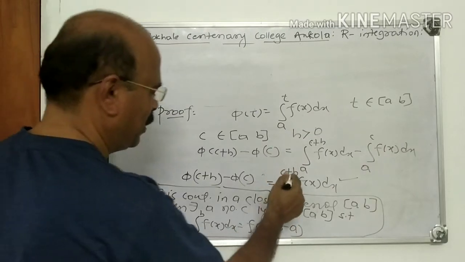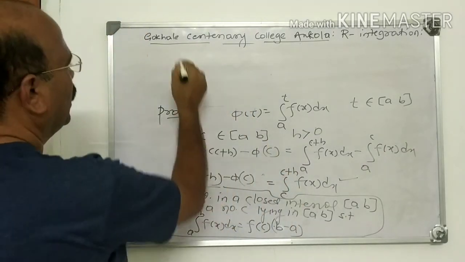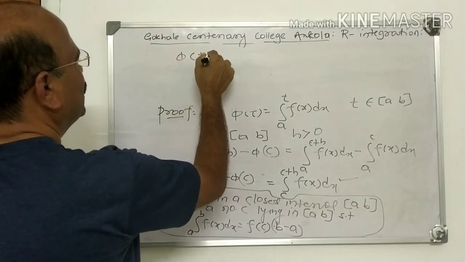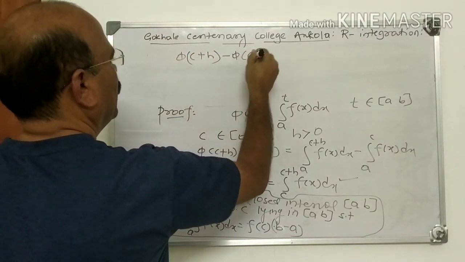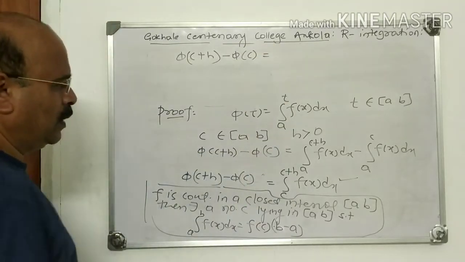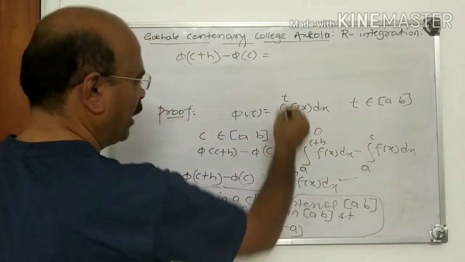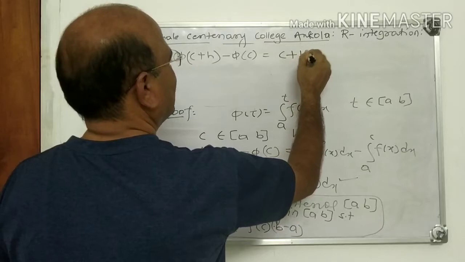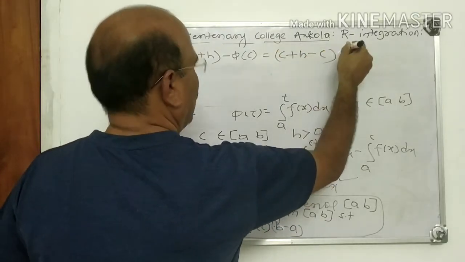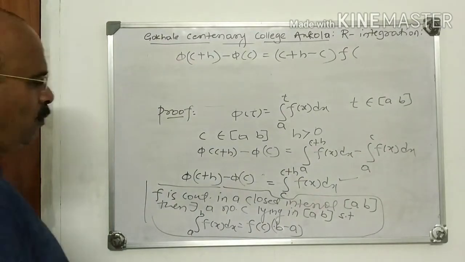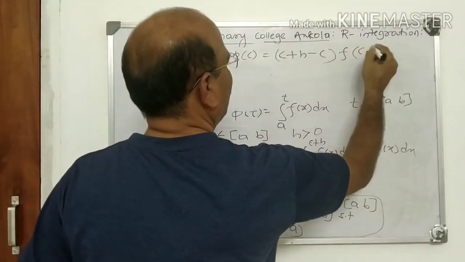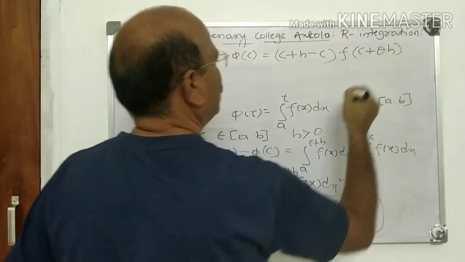C and c plus h. Therefore, phi of c plus h minus phi of c is equal to c plus h minus c into f of c plus theta h.